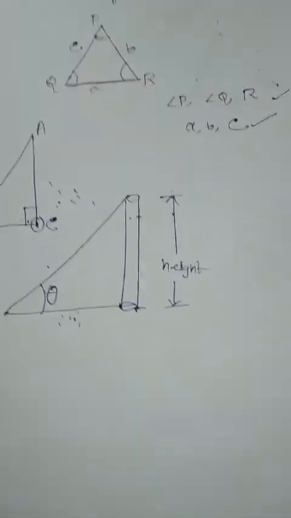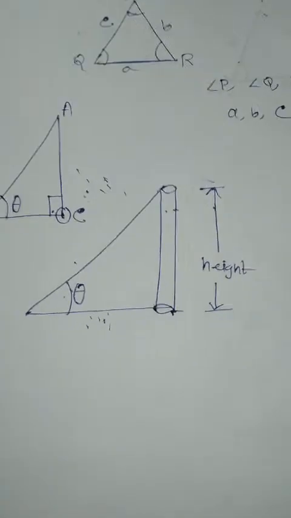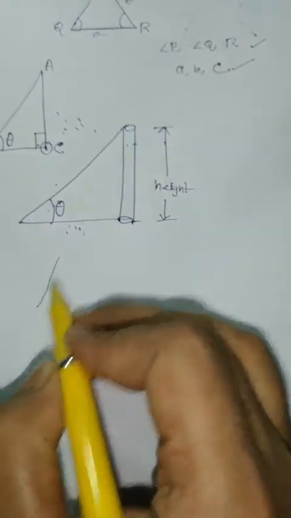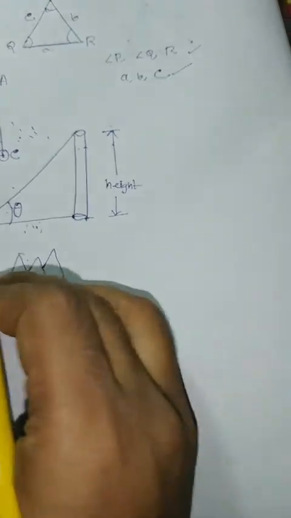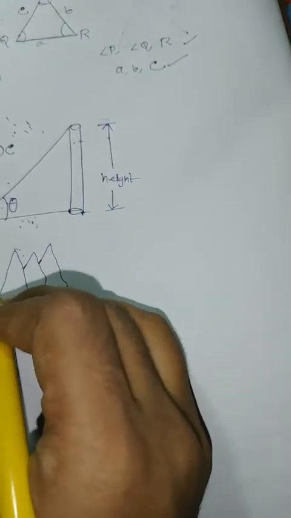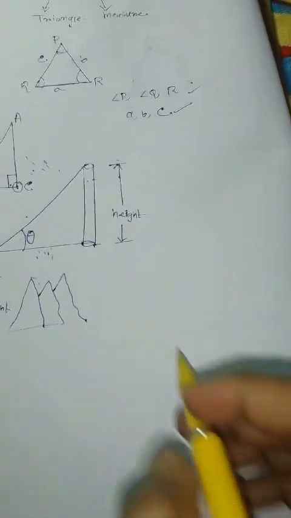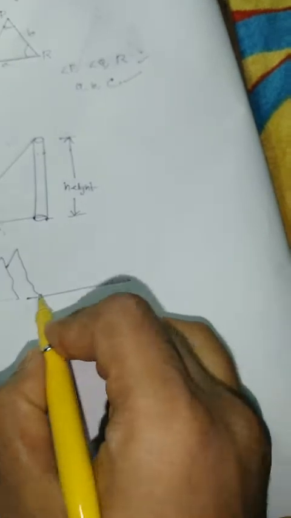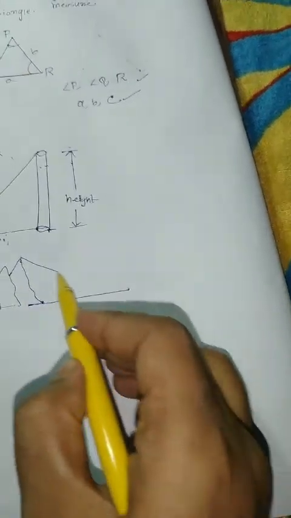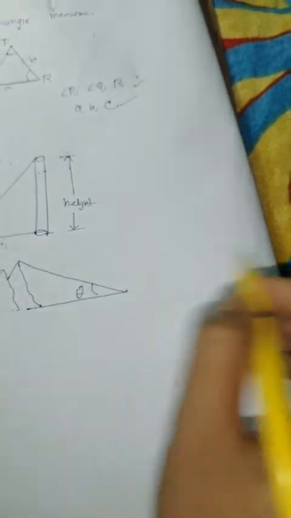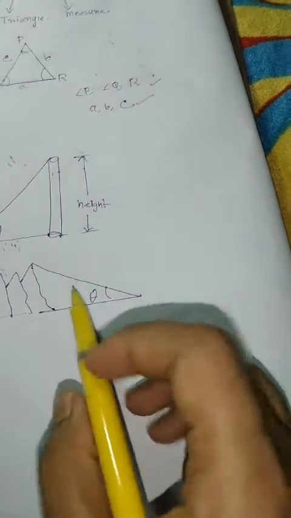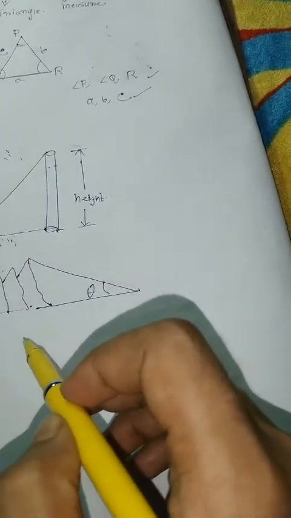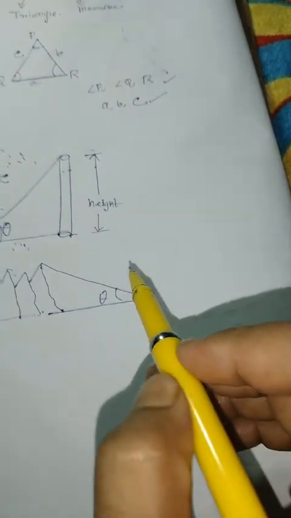Let's take another example. This time Rohan wants to find the height of a mountain. This length of the mountain, that is the height, and this distance is known, and this angle is known, and the height can be easily found out. How? With the help of trigonometry. So I think you have understood the basic concept of trigonometry.